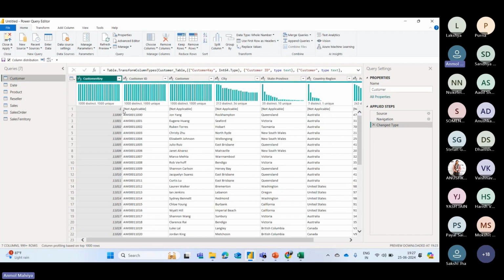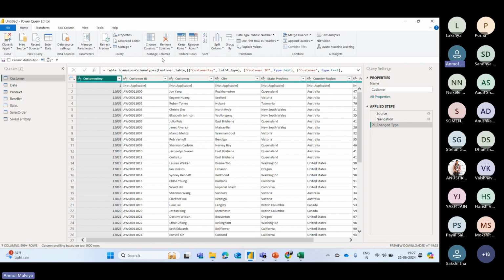Okay, so in all of the tables, the data type has already been set. Now let's see how we can apply some transformation. So here, if you can see in the first row, this row is not relevant to our data set. So now let's say I want to remove this first row.